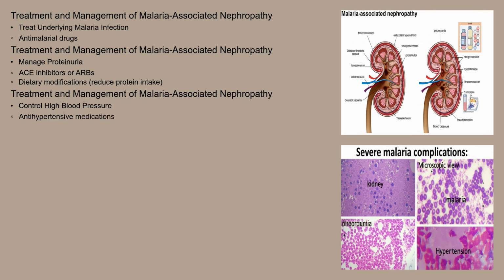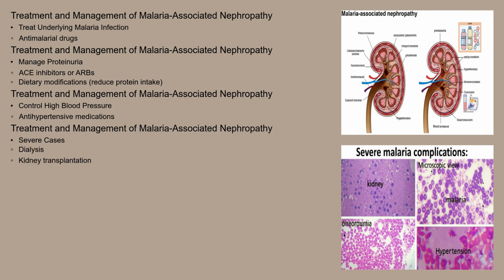Dietary modifications, such as reducing protein intake, may also be recommended. Controlling high blood pressure is vital to protect the kidneys from further damage. Antihypertensive medications are used to maintain blood pressure within a healthy range. In severe cases of kidney failure, dialysis or kidney transplantation may be necessary.